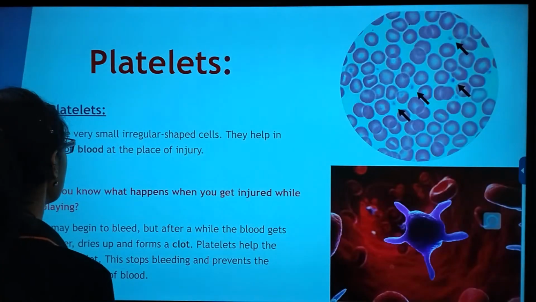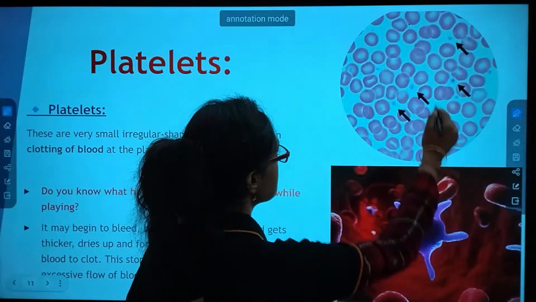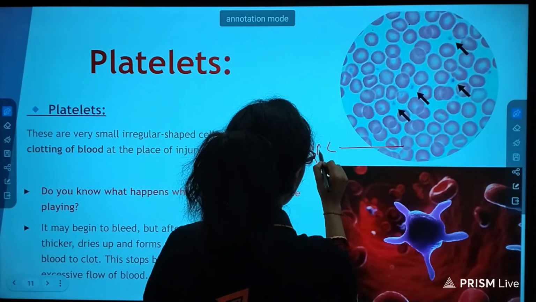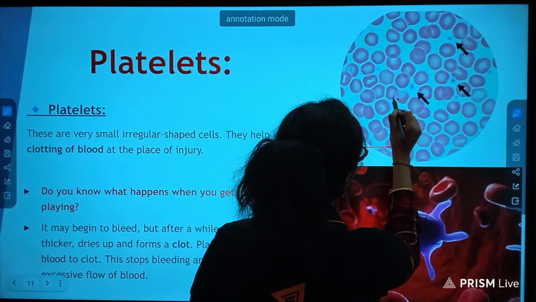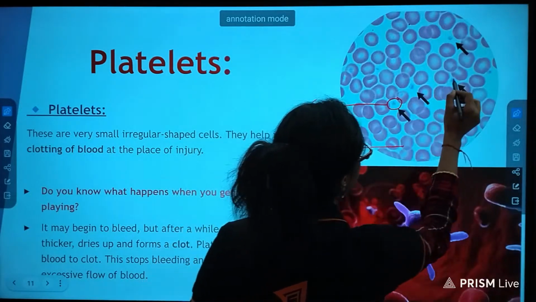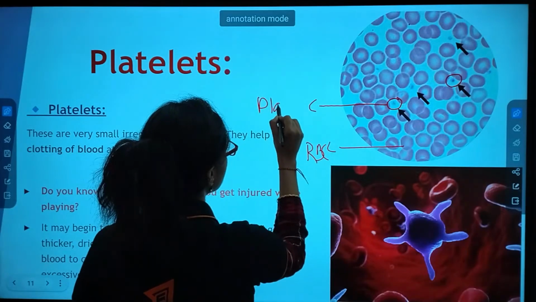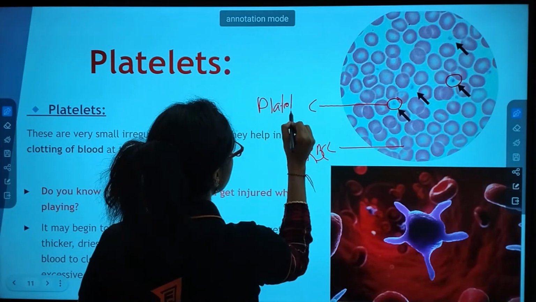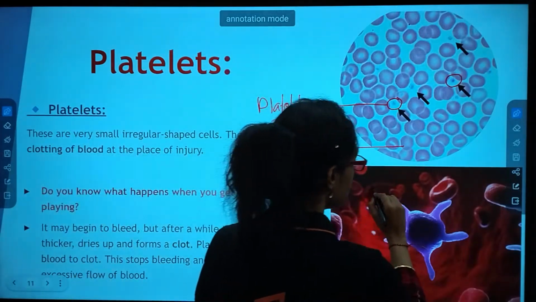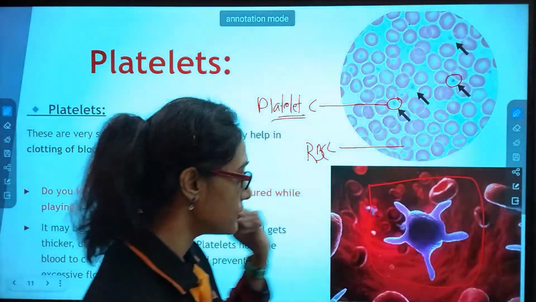Now, third comes the platelets. Okay, platelets, just see first the picture. This is again the RBC, and you just see platelets are such minute structure, very lightly stained. So it is very difficult to spot platelets in the blood. See a 3D version of platelet. This is how a platelet looks.